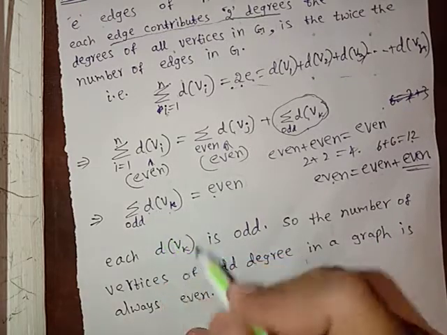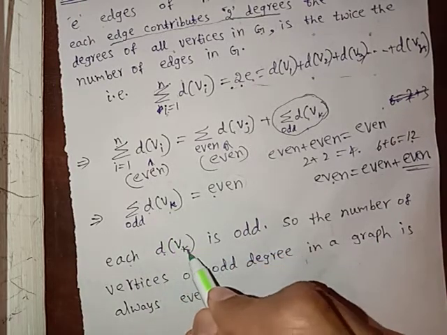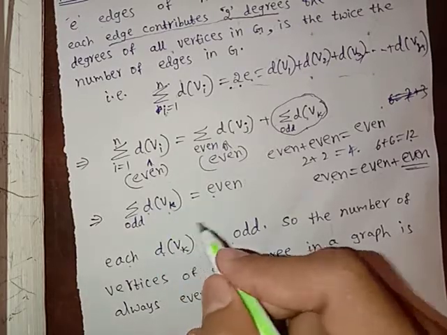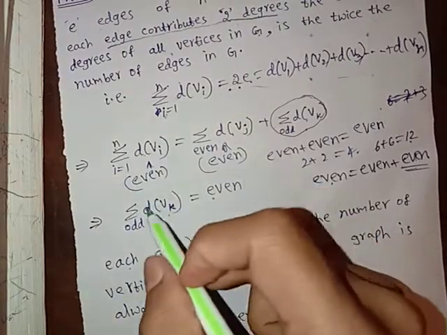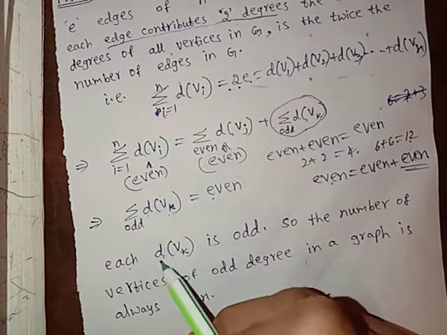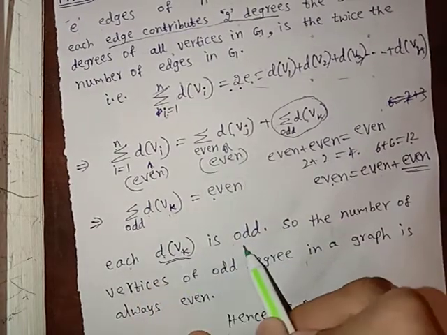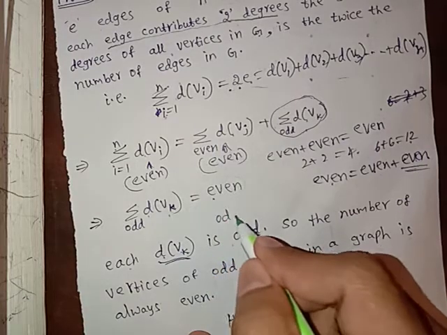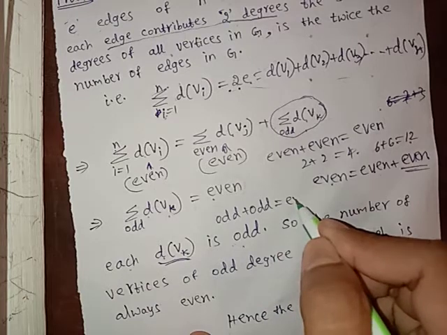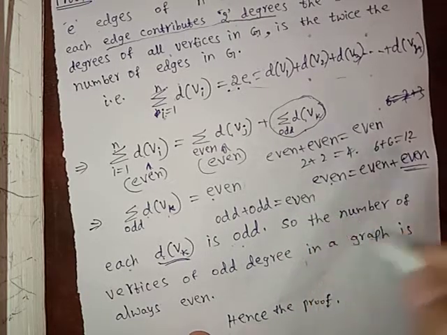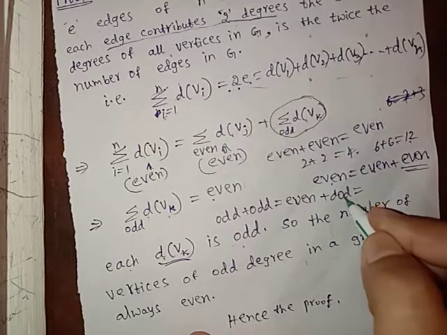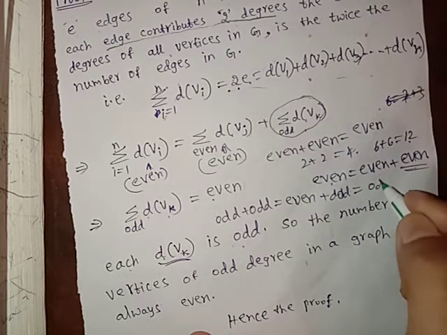Now we know that each d of vk is odd. That means each degree of vk is an odd number. If we add odd plus odd, what do we get? Odd number plus odd number gives an even number. If we add odd again to this, even plus odd, we get an odd number.